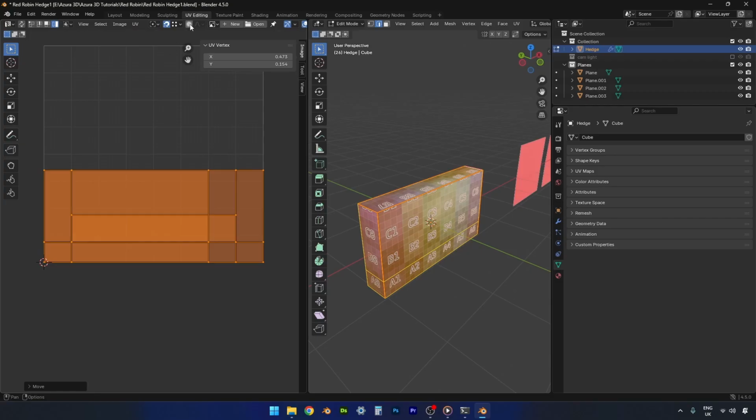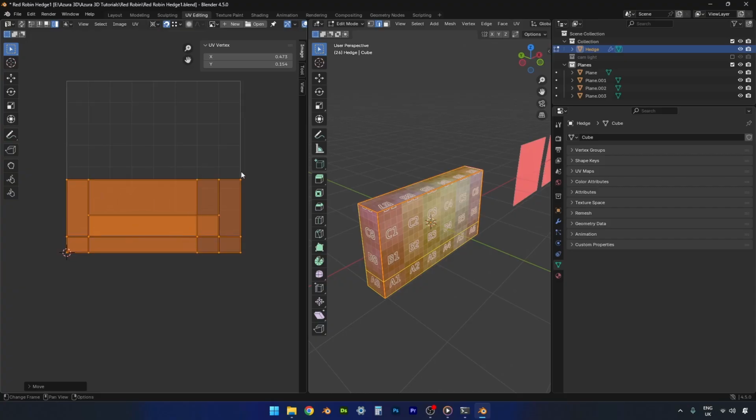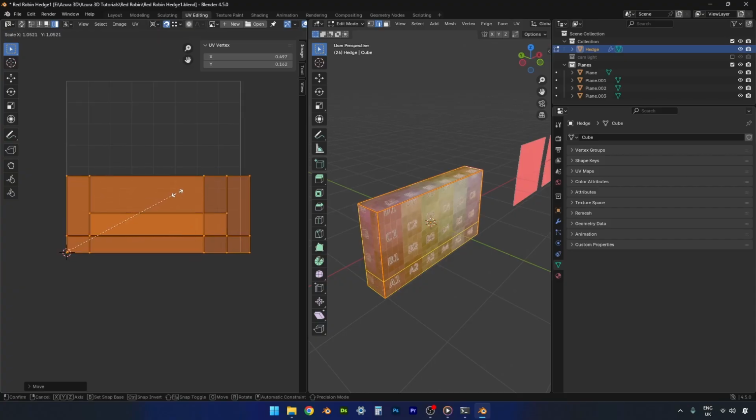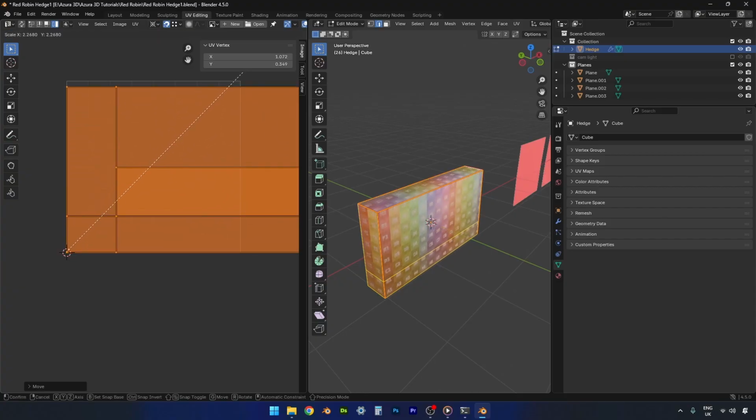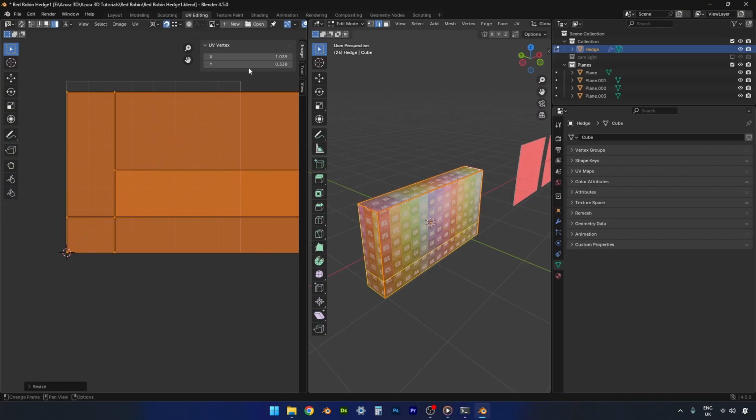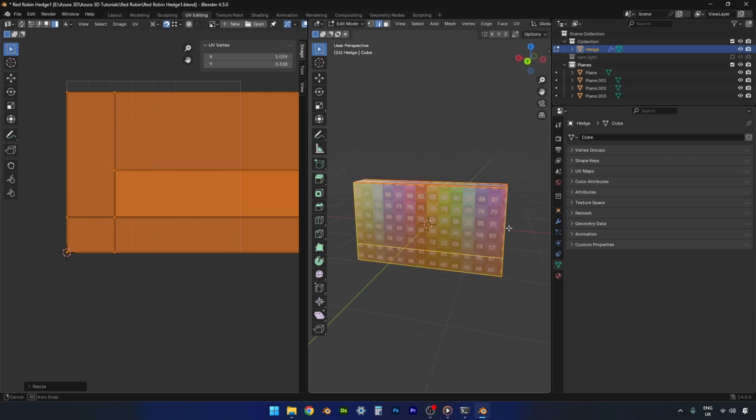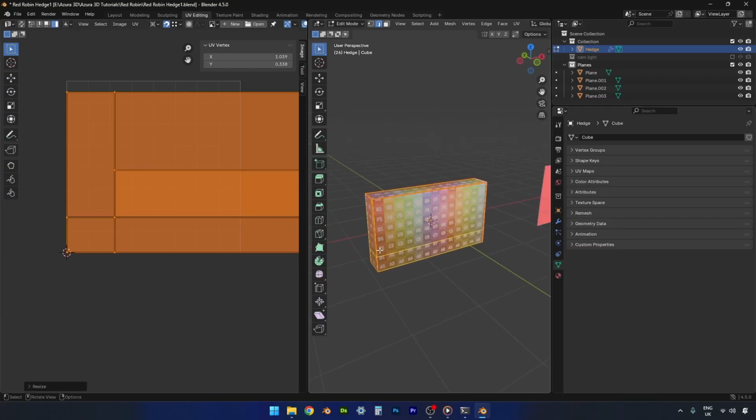Going to set our pivot point to the 2D cursor, which is right there, and then we're going to scale these up. Not quite to the top, just a little bit off the top like that. Because this tiling texture that we're going to create in Substance Designer is going to tile from left to right, but it won't tile from top to bottom. So that is all good there.